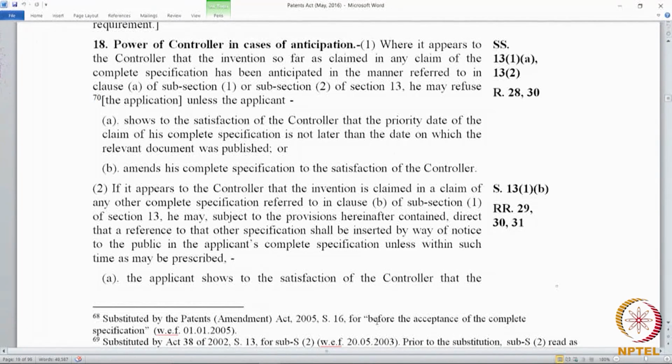So, under 18(1)(a), the applicant's endeavor will be to show that the priority date of the application is earlier than the prior art.